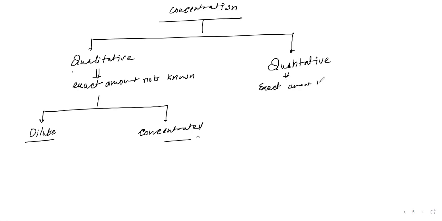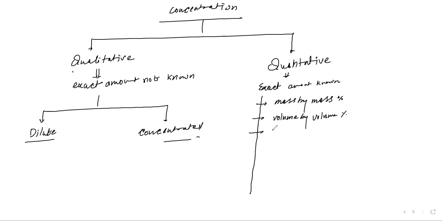Exact amount known, of what? Whether solute or solvent. In both cases you should know the exact amount. This is how we measure it. First method is mass by mass percent. Second one is volume by volume percent. Third one is mass by volume percent. Next, after mass by volume percent, you can go to mole fraction.